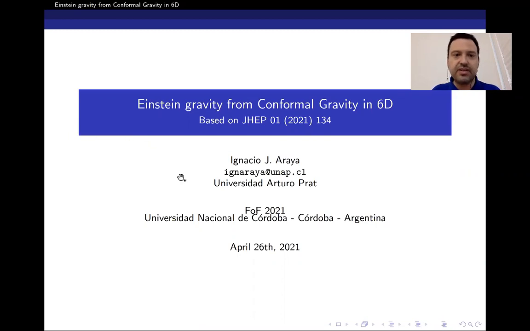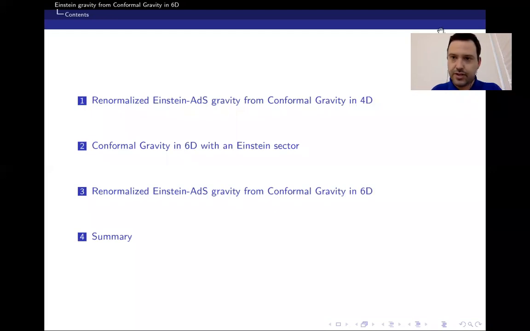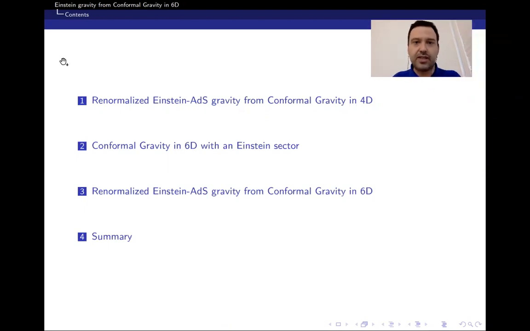Today I will be presenting about obtaining Einstein gravity from conformal gravity in 6 dimensions. So first I will present the theory, what is conformal gravity and some of its properties. Then I will mention how in the case of 4 dimensions it is possible to obtain Einstein gravity by imposing certain conditions on the Weyl tensor. And then I will talk about conformal gravity in 6 dimensions and how the same idea can be extended in the 6-dimensional case.